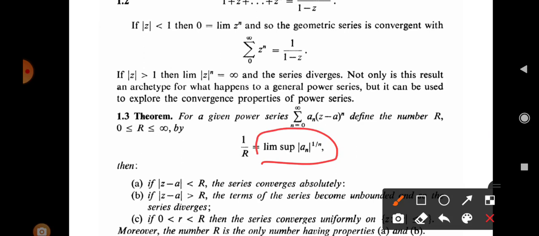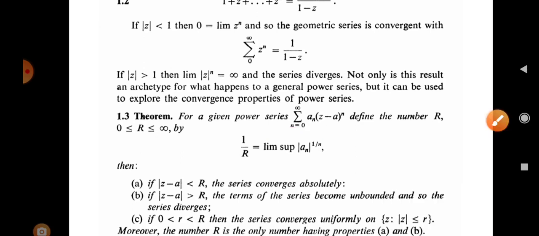If mod of z - a is strictly less than R, the series is absolutely convergent. If mod of z - a is greater than R, then the terms of the series become unbounded and the series is divergent. And if small r lies between 0 and capital R, then the series converges uniformly on the set of all complex numbers z such that mod z is less than or equal to r.